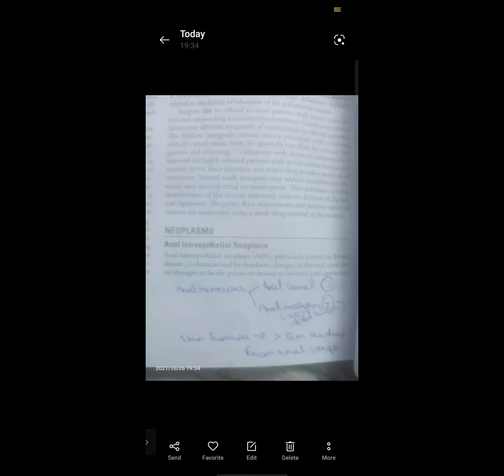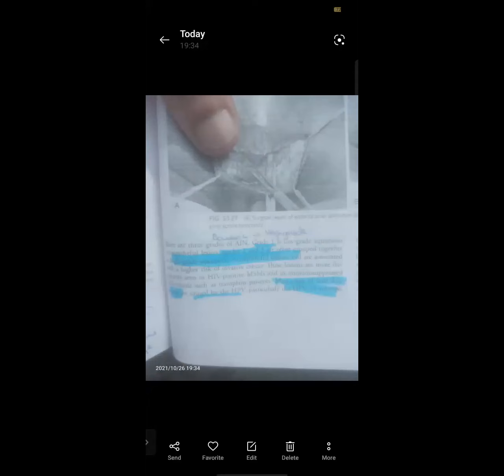So first coming to this, they are telling about this Bowen's disease. It is of 3 types, that is AIN grade 1, 2, 3. One is called low grade, whereas grade 2 and 3 are often grouped as high grade squamous intraepithelial lesion. One more high grade lesion.